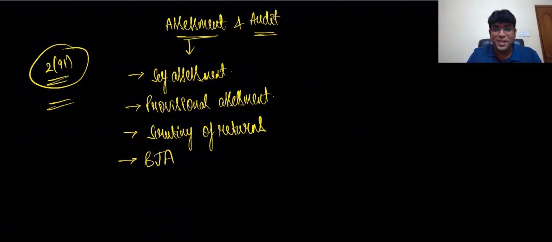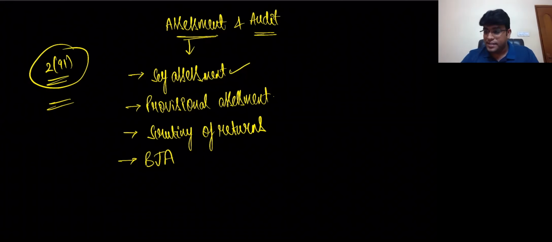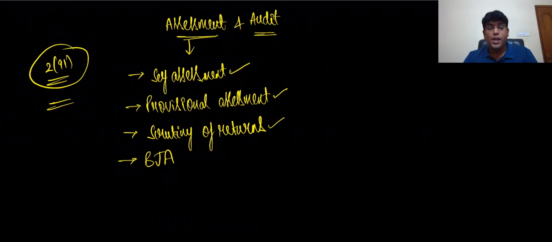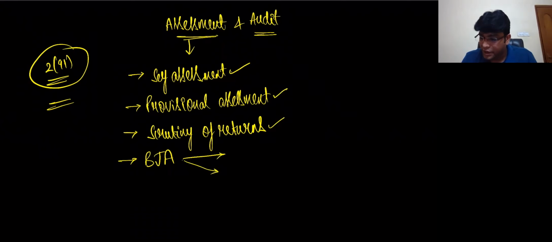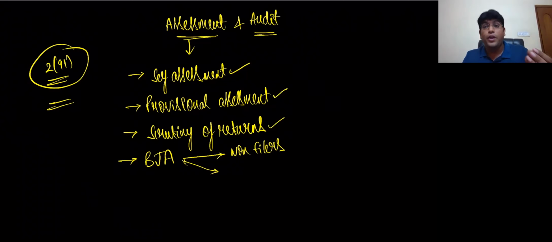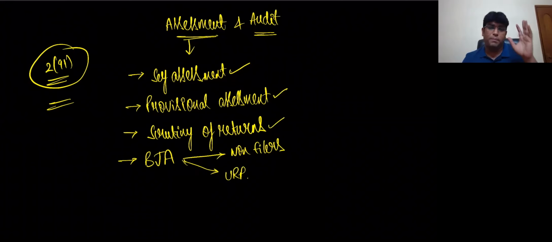Don't underestimate that. So this is like a crazy power which government has got with them, which is nothing but best judgment assessment. Come on. What was the first word said? First word talks about self-assessment. Second, provisional assessment. Third one, scrutiny of returns. And let me tell you, in best judgment assessment, my dear friends, there are two types always. The two types are BJA in case of non-filers. BJA in case of what, my dear friends? Non-filers. Second, BJA in case of unregistered person.